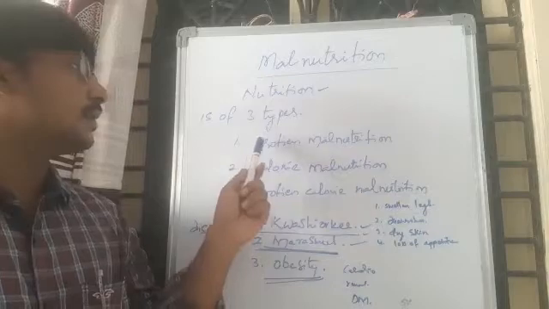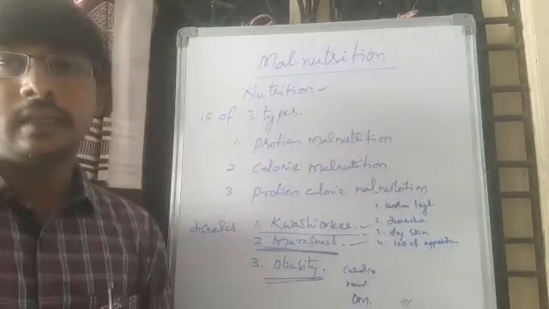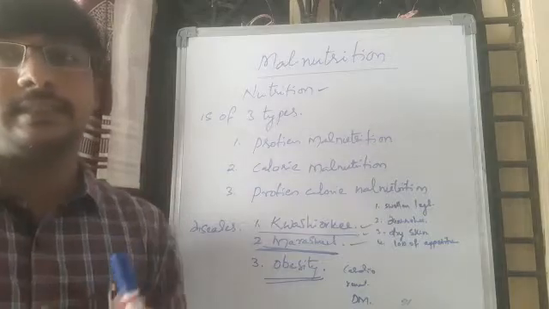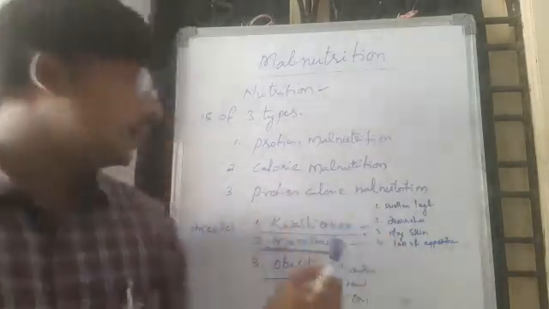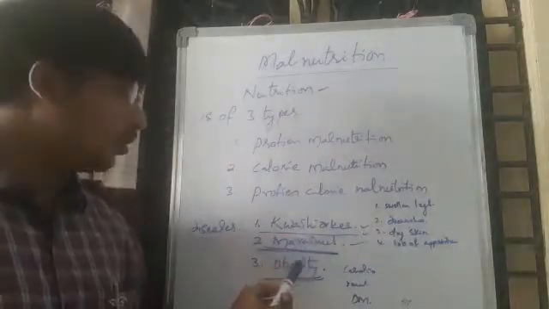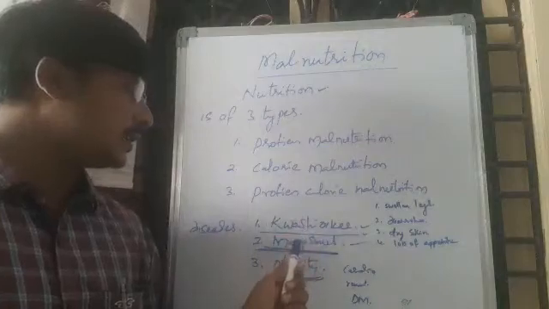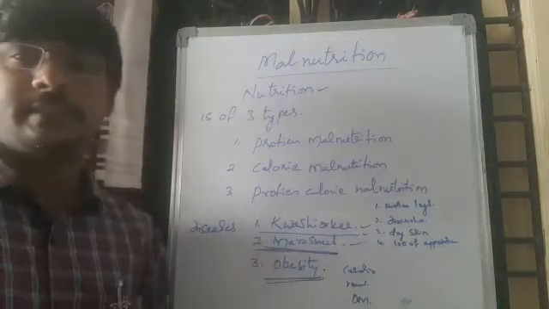These three types of malnutrition lead to diseases in children. They are kwashiorkor disease, marasmus disease, and obesity disease.